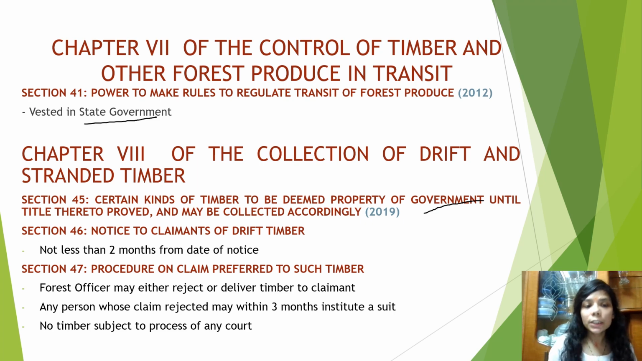Moving on, section 46, notice to claimants of drift timber. At least 2 months notice time period must be given from date of notice. Section 47, procedure of claim preferred to such timber. Forest officer may either reject or deliver the timber to the claimant. Any person whose claim has been rejected may within 3 months institute a suit, and no timber subject to process of any such court shall be delivered to any other person.